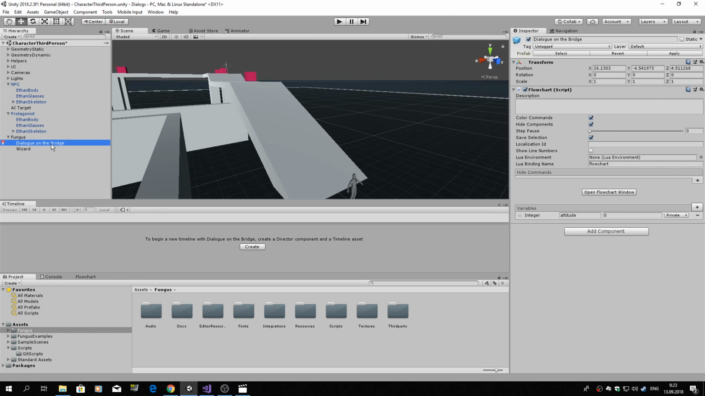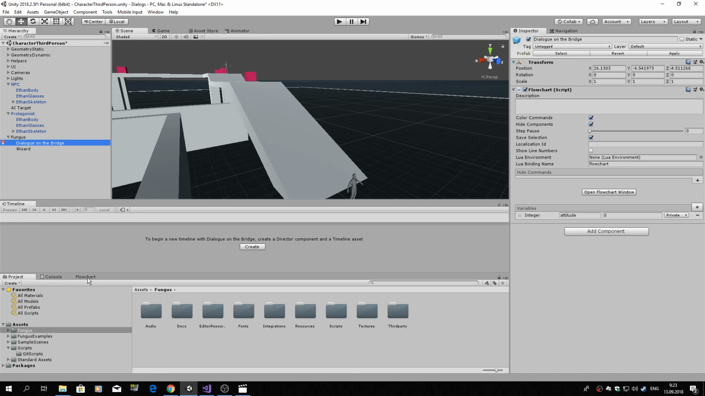You can learn Fungus by reading the manuals and by running the examples, but I will briefly describe what we have in this flowchart object. We have an integer variable attitude. It's an attitude of the NPC towards you. If it's positive, you are a friend. If it's negative, you are an enemy. And if it's 0, then it's a neutral attitude.